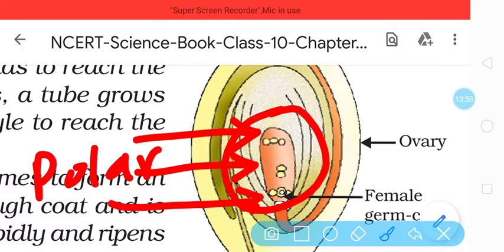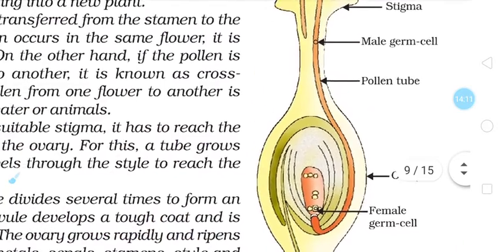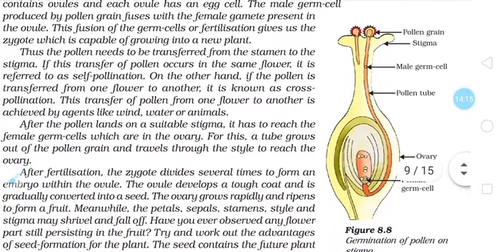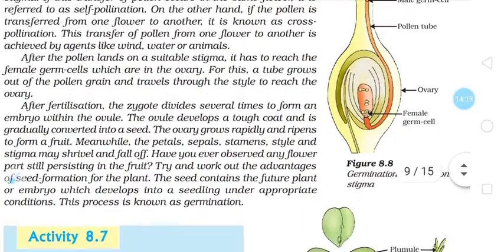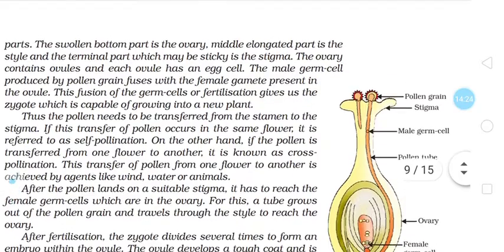Then at the chalazal end, which is opposite to the micropyle, that information is given in your book. Once again you can check it when we are reading. At that time we have discussed it. See here, I will show you the fusion of germ cells.